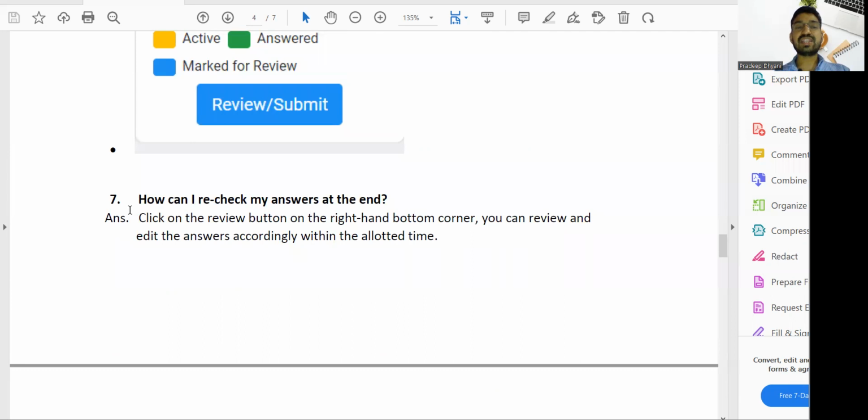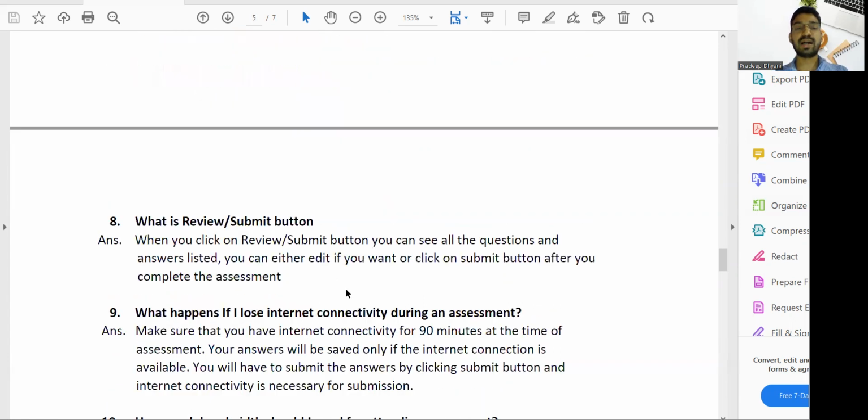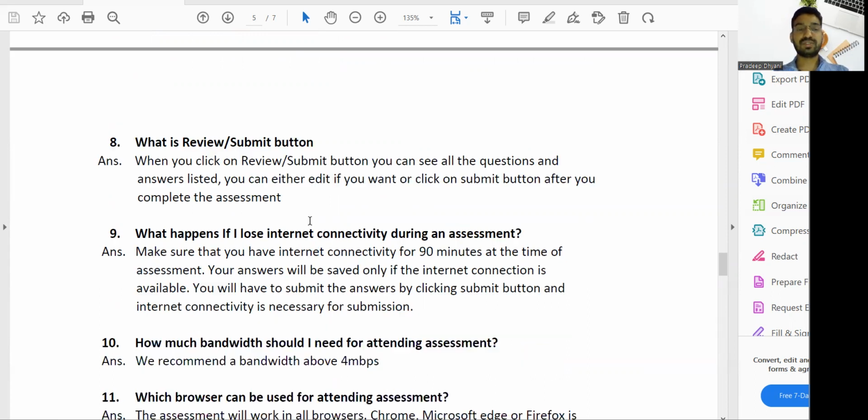How can I recheck my answer at the end? You can move back, or you can check anytime before submitting your answer. What is the review and submit button? Before submitting, if you want to review the questions, you can use it.